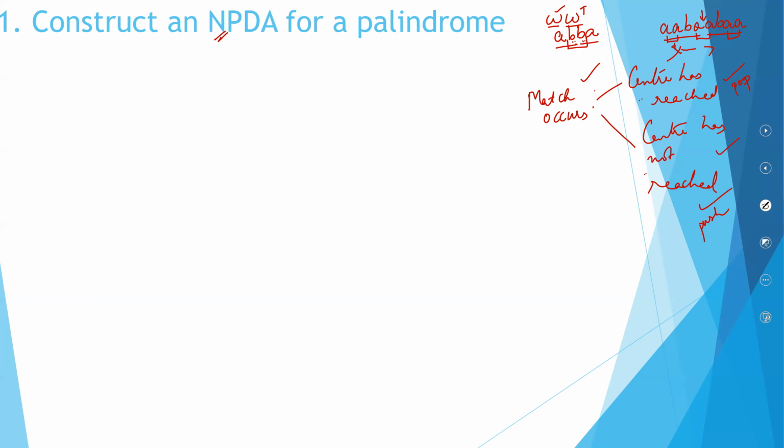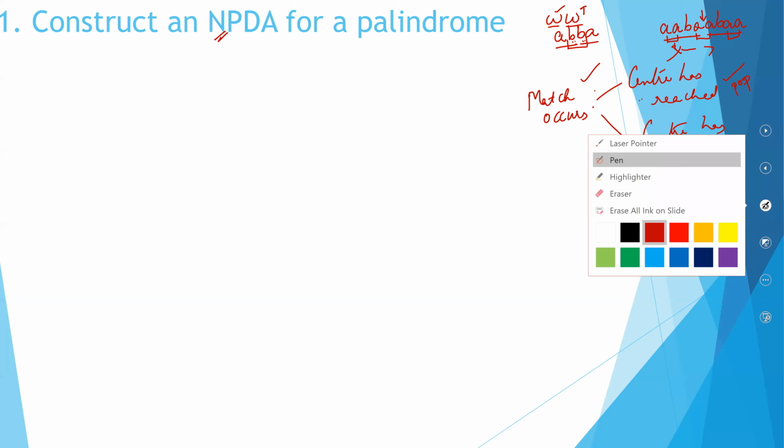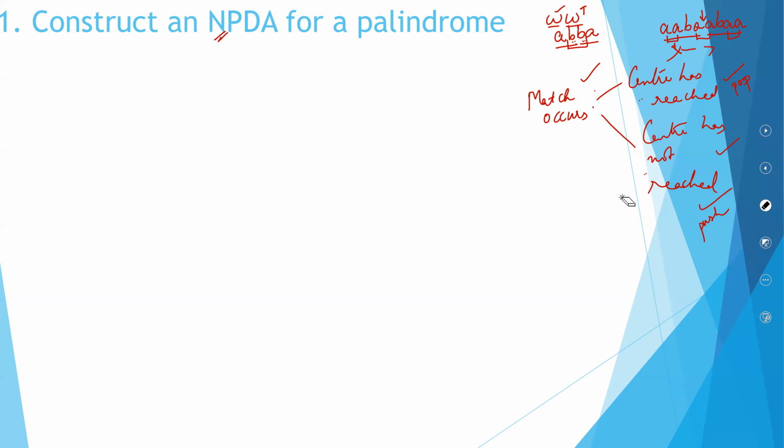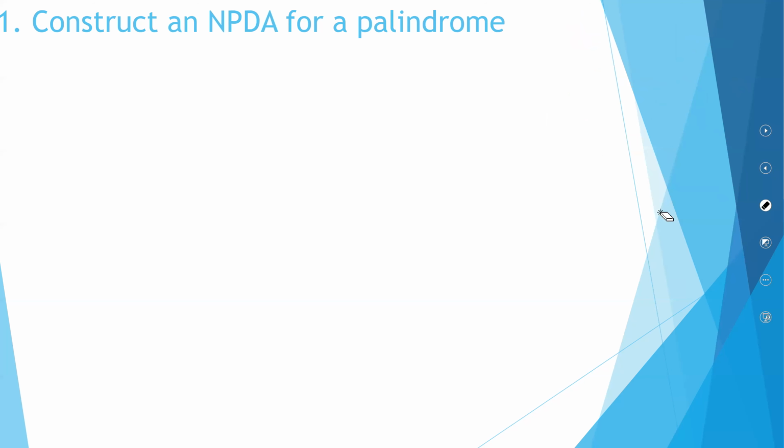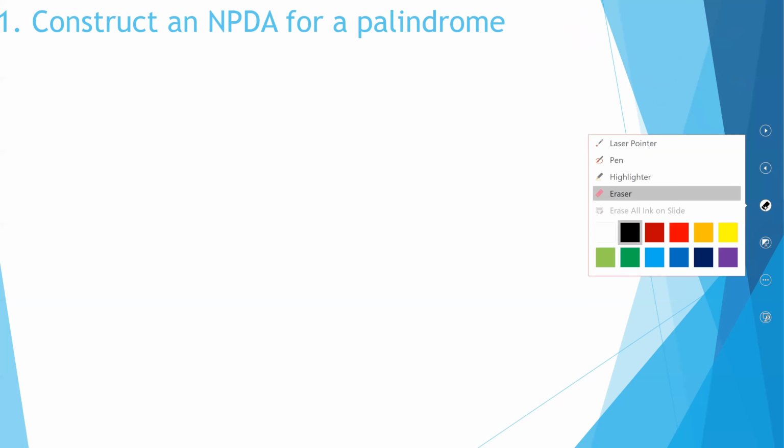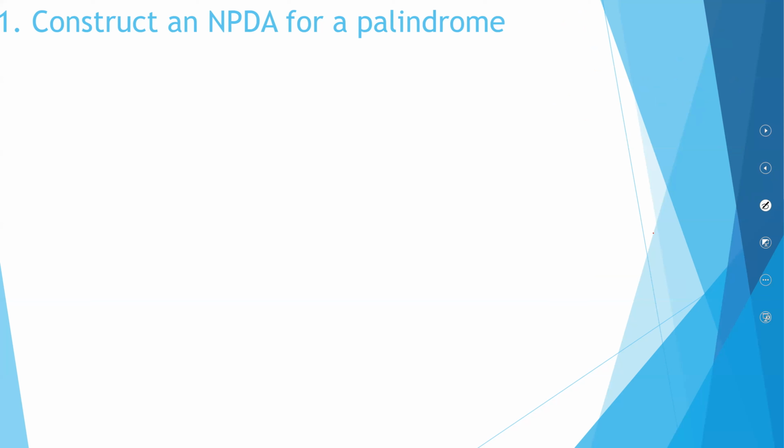Now let's see how we can draw it. I'll just delete everything. And now let's see how we can draw our NPDA for a palindrome. We'll start with Q0.